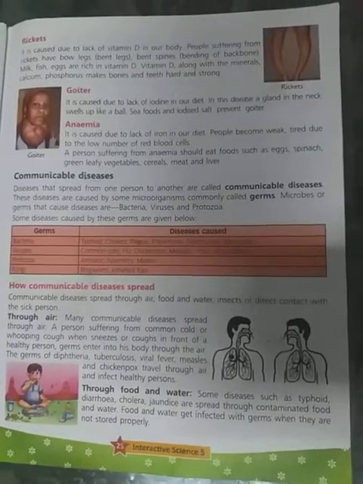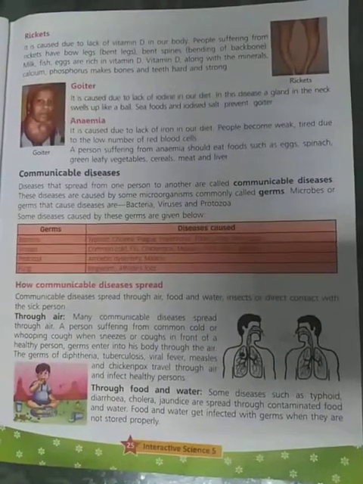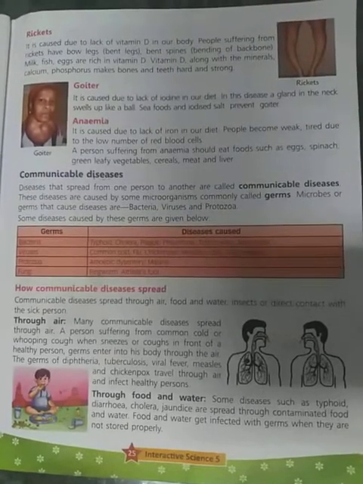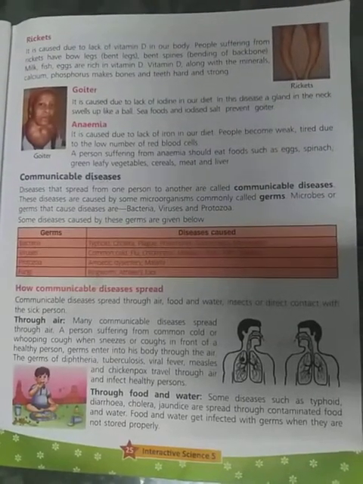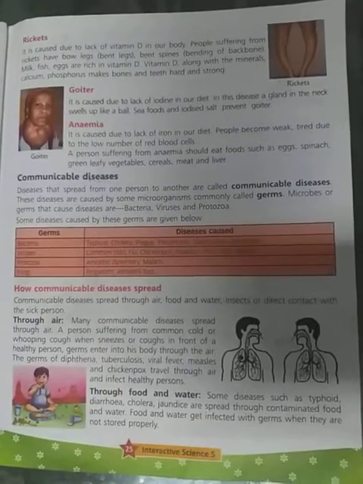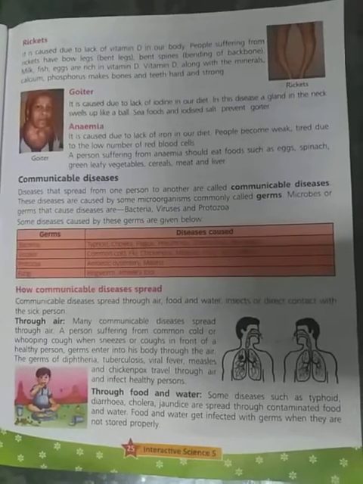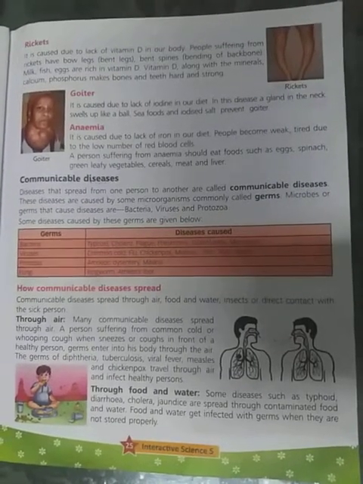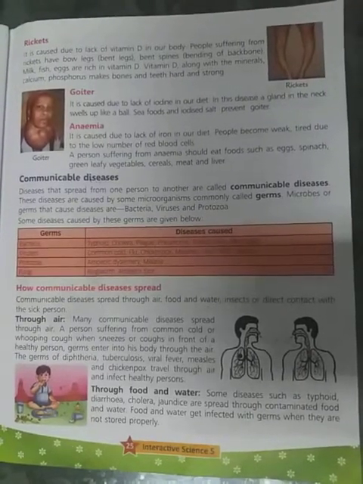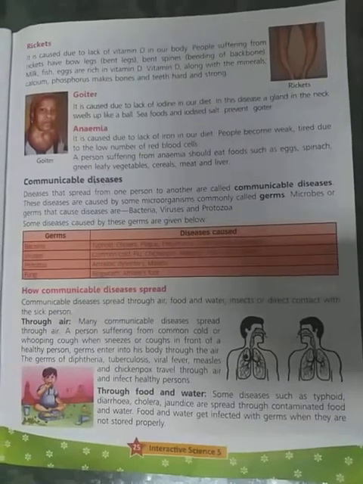The next germ is protozoa. Protozoa are made of only one cell and they cause diseases like amoebic dysentery and malaria. So what is the meaning of amoebic dysentery? Amoebic dysentery is a serious disease which makes you get rid of waste material from your body, very often in liquid form, and with loose blood. So these are the diseases caused by protozoa.